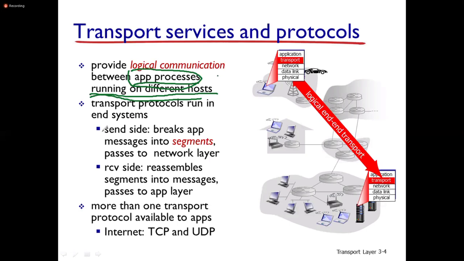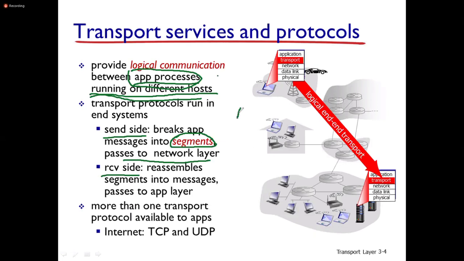You can see what operations take place at the sender side as well as at the receiver side. At the sender side, it breaks up the message into segments. The data units in the transport layer are called segments, and the segments are passed to the network layer.